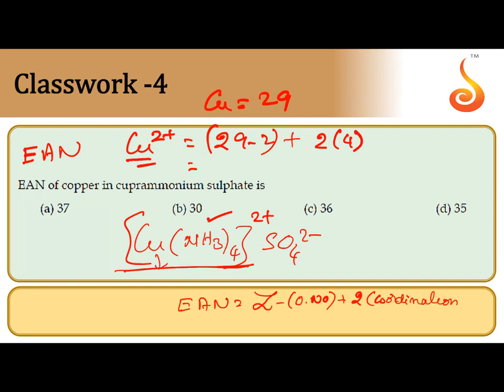So here the effective atomic number is 29 minus 2, 27, 27 plus 8, 35. So the answer is D.